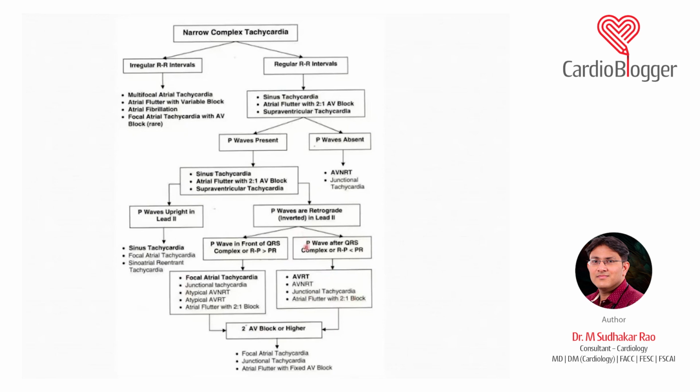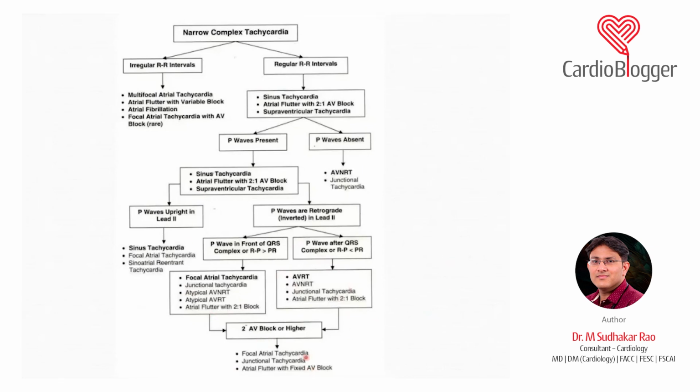If the RP is less than PR, the typical diagnosis is typical AVRT, typical AVNRT, and rarely atrial tachycardia. Sometimes it is a flutter with 2:1 conduction. Flutter is something you will be able to make out most of the time, except when the SVT has a heart rate of around 150. Otherwise, all other times you will be able to make out a flutter wave.